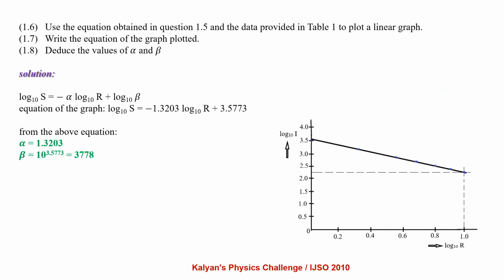Use the equation obtained in question 1.5 and data provided in table 1 to plot a linear graph. Write the equation of the graph plotted, and deduce the values of α and β. Log10 S equals minus α log10 R plus log10 β. Equation of the graph is log10 S equals minus 1.3203 log10 R plus 3.5773. From the above equation, we can write α equals 1.3203 and β equals 3778. I am leaving the graph for the students as an exercise.